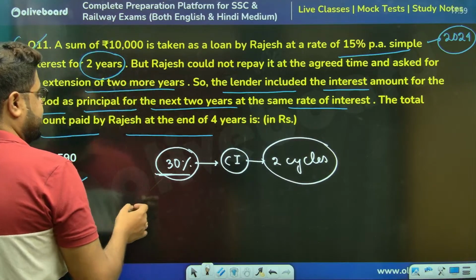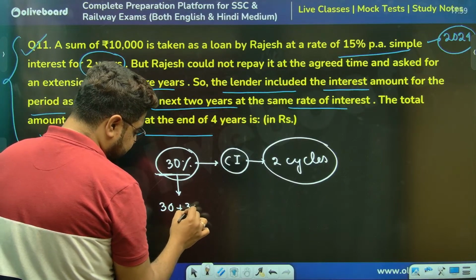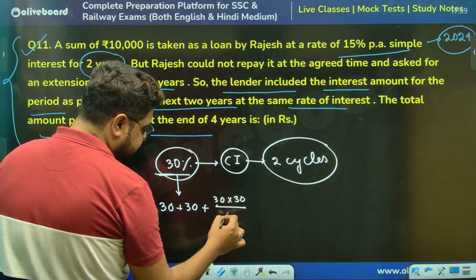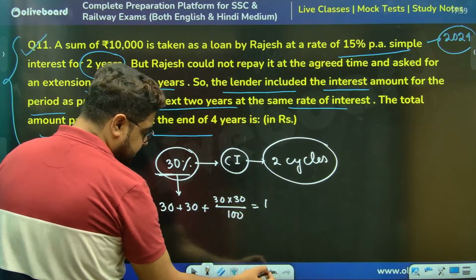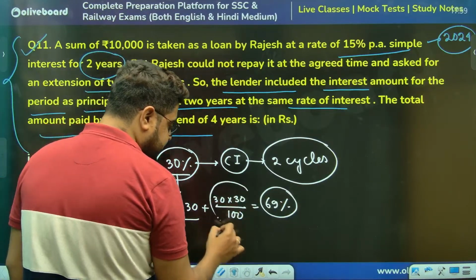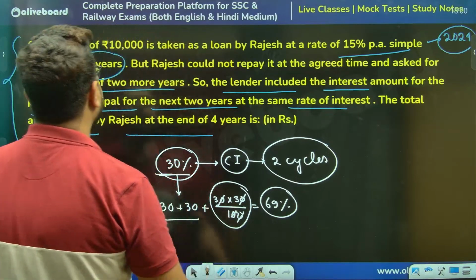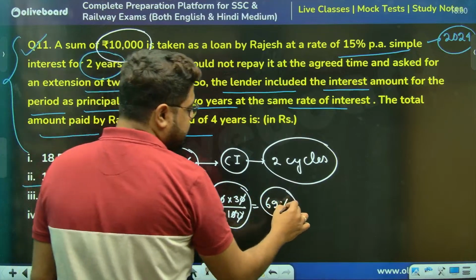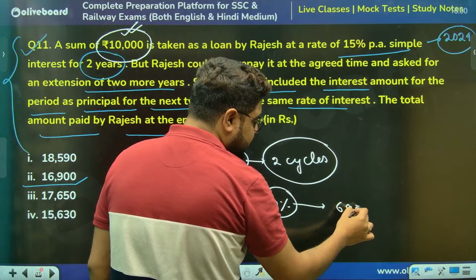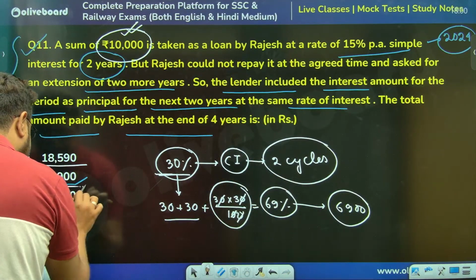So the rate of interest I can calculate by using the AB theorem. 30 plus 30, or rate of interest, the total interest, plus 30 into 30 by 100. It is coming out to be 69%. You see, 30 plus 30 is 60, plus 9. So how much money? 10,000 money. 69% of principal means 6,900 rupees. So how much will he pay back? 10,000 plus this, that is 16,900.